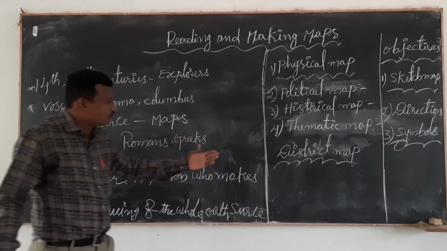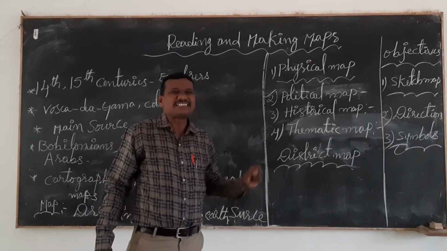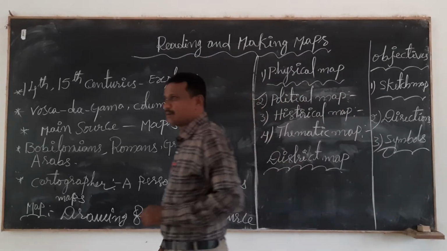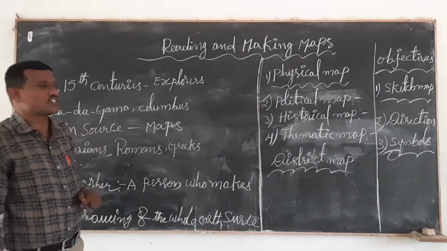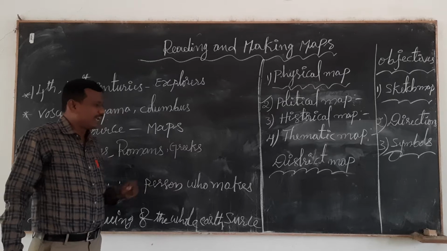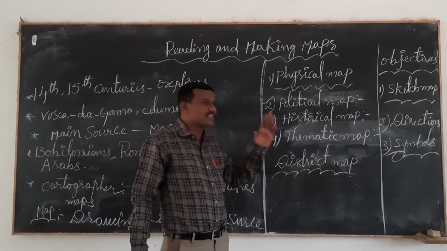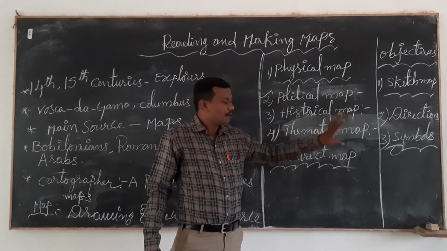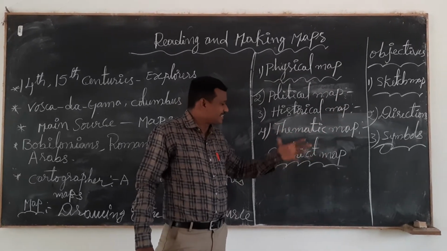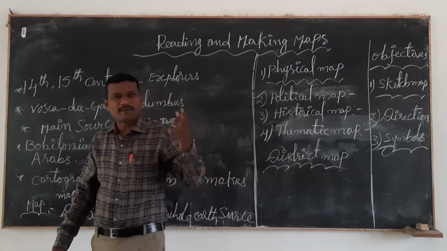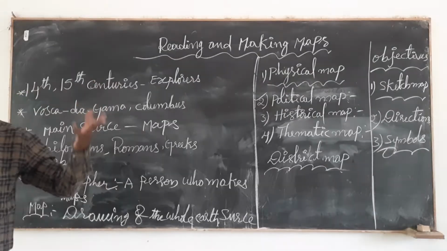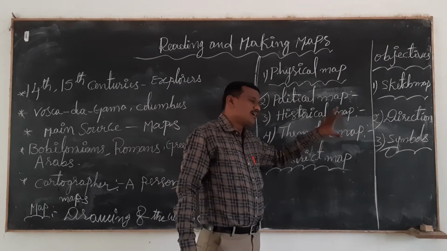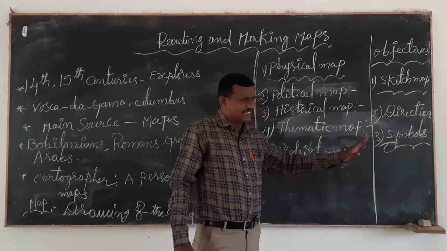These maps are available in our classroom, but here, let us discuss the district map. District maps are not available. For example, our state is Andhra Pradesh. The state of Andhra Pradesh has 13 districts. Rayalaseema has 4 districts and Coastal Andhra has 9 districts. Any district, like Kadapa or Kurnool or Krishna or Guntur. Okay, let us leave it here.